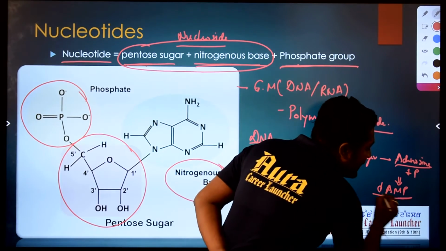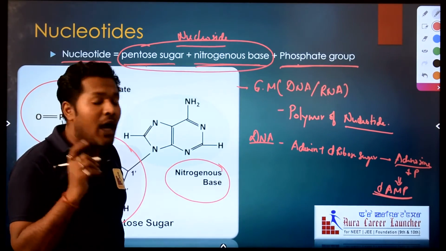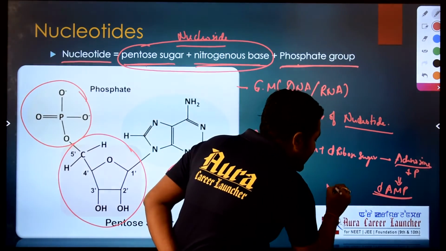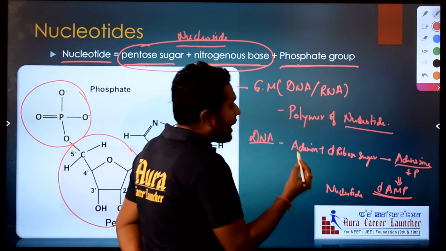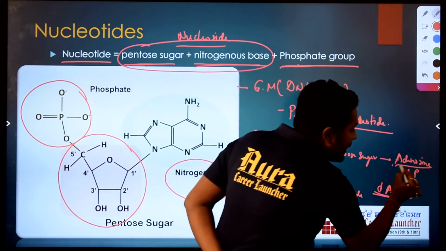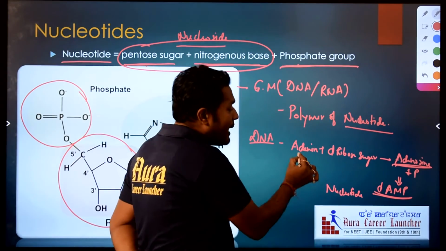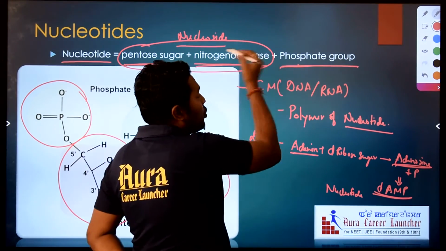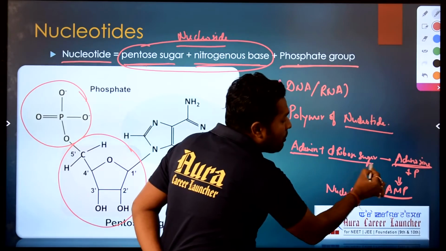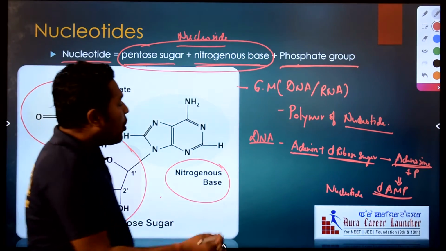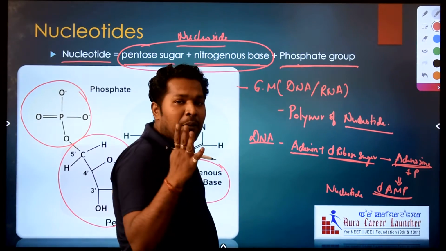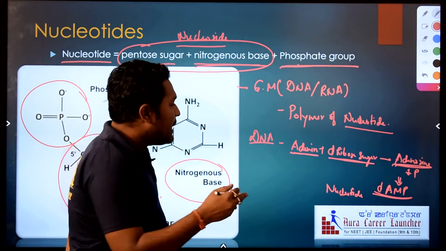So deoxyadenosine monophosphate is a nucleotide, whereas adenosine is a nucleoside, adenine is a nitrogenous base and deoxyribose sugar is the pentose sugar. Understand? So there are 4 different types of nucleotides present in DNA.